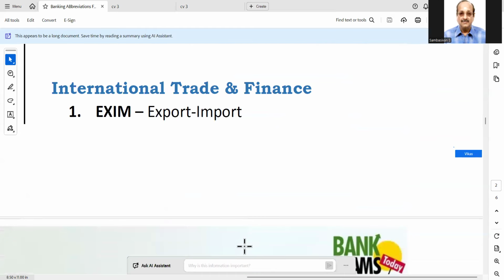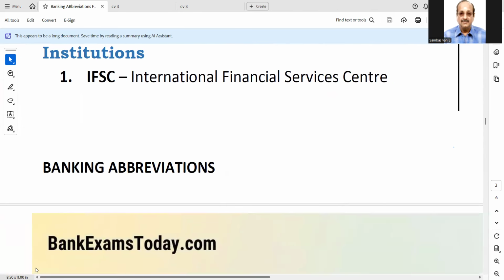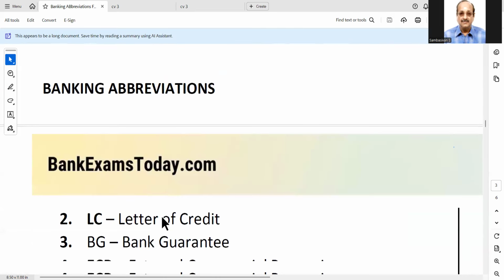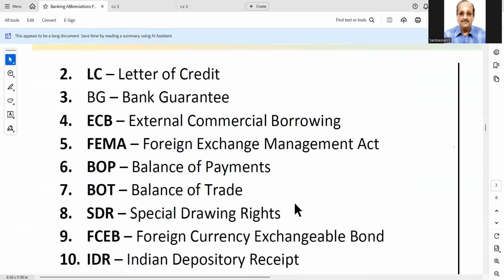International Trade and Finance. EXIM, Export Import. Exim Bank, Export Import Bank of India. This is very important for candidates with ICICI, then HDFC, who are telling they are dealing with trade credit. For them, it will be useful. Please read. LC, Letter of Credit.